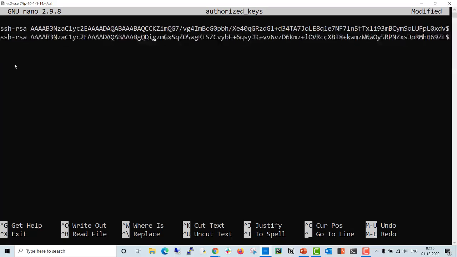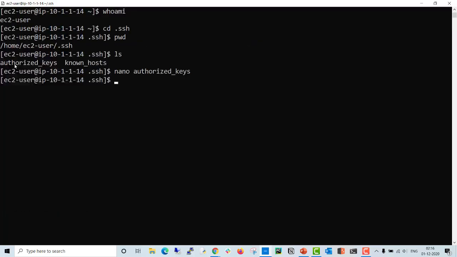You have to keep in mind that whatever user you added this key to, you have those user's rights. You have to specify the username of those users. Suppose I added the key in the EC2 user's profile. Now let's paste this, save it, that's it. So you added the backdoor in the EC2 instance.